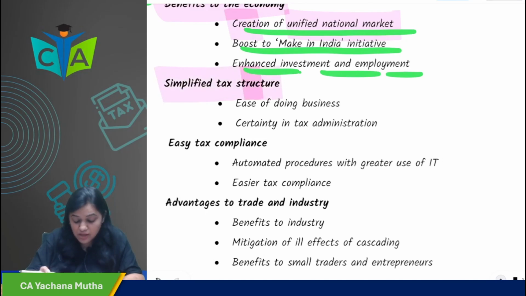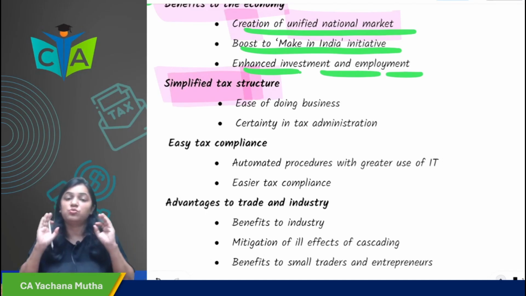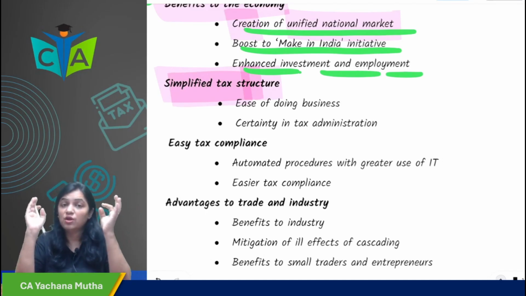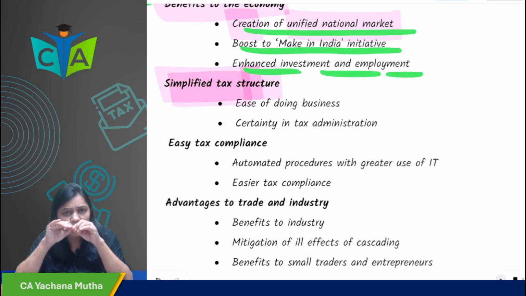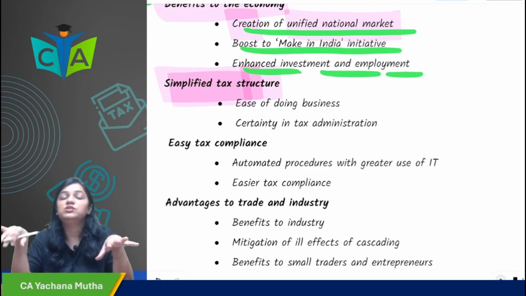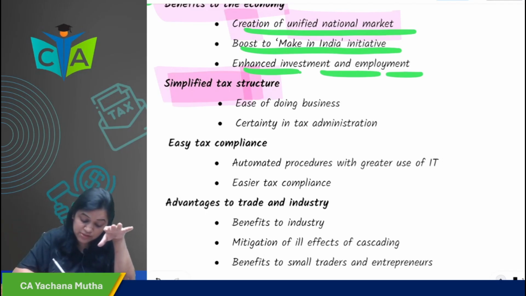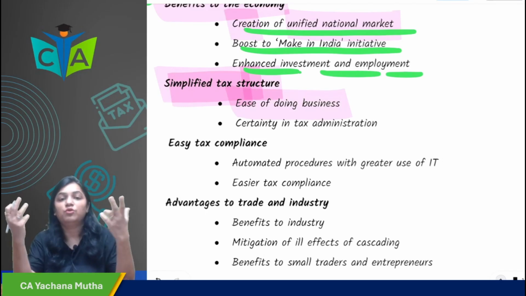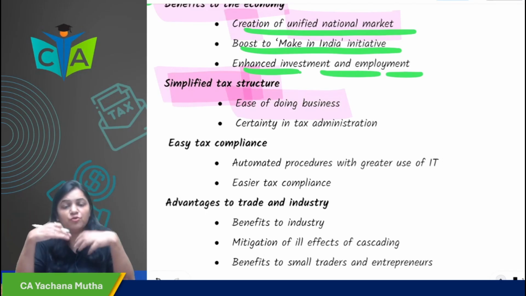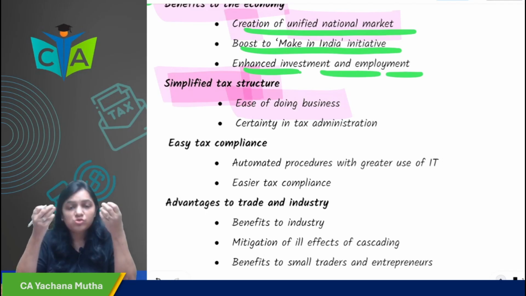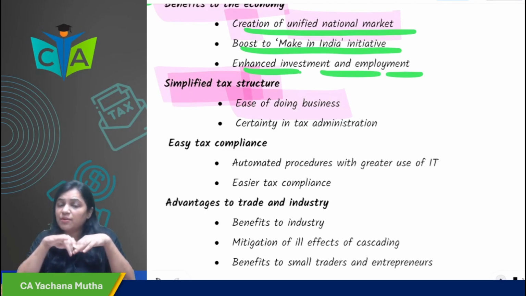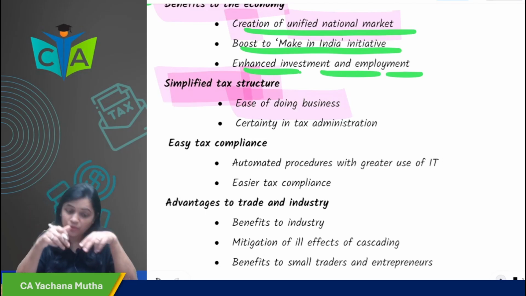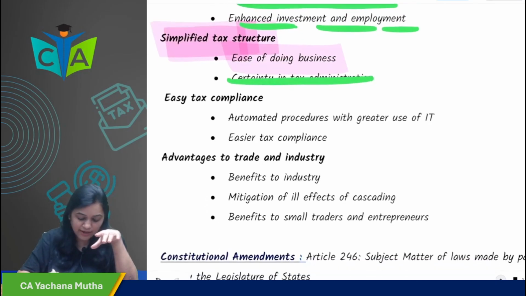The next benefit is simplified tax structure. Previously there were 29 states, 29 VAT laws, so multiple taxes were there. Now there are very harmonized law procedures, and there is ease of doing business. In 29 states there would be only the GST. If you want to file the GST return, for example, you can file from one website, www.gst.gov.in. So tax compliances have reduced, there is ease of doing business, and there is certainty in tax administration.